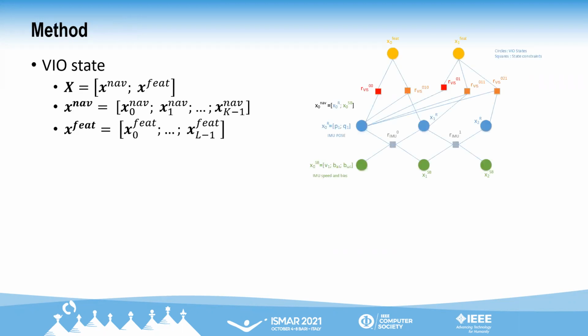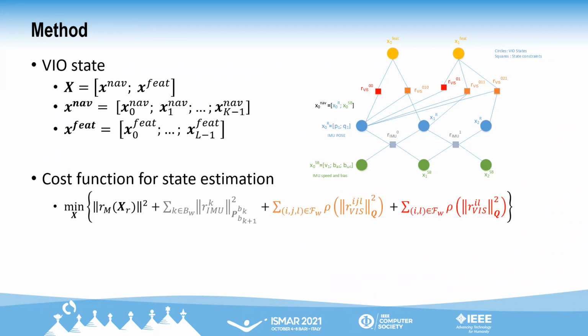In our DVIO, we use a sliding window nonlinear optimization-based framework, which is similar to the one proposed in VINS-Mono. The state vector is comprised of two sections. One is the navigation state X_Nav that has IMU pose, speed, and biases for every keyframe. And the second is the feature state X_Feat, which has the feature state for the 3D landmark observed in the keyframe. We perform the state estimation by minimizing the cost function for the sliding window using a nonlinear optimization technique.